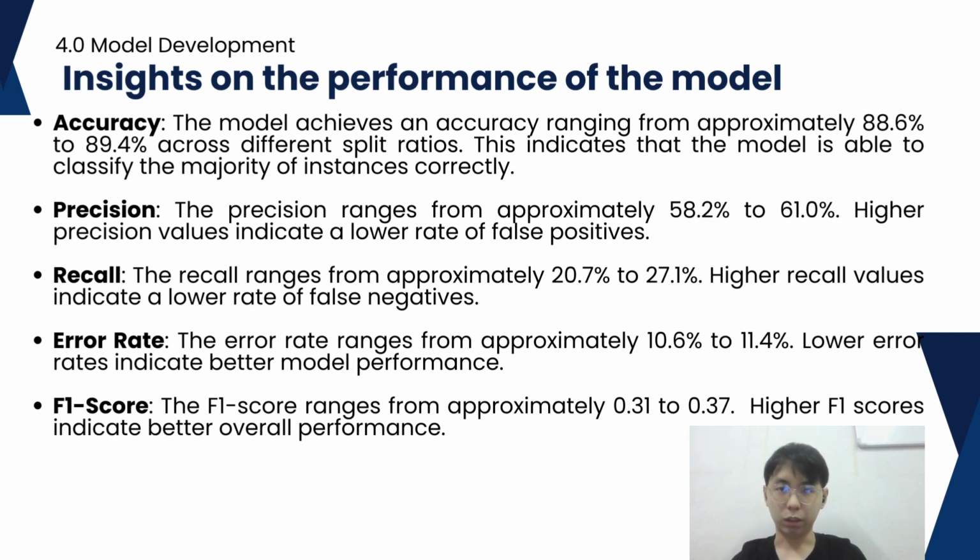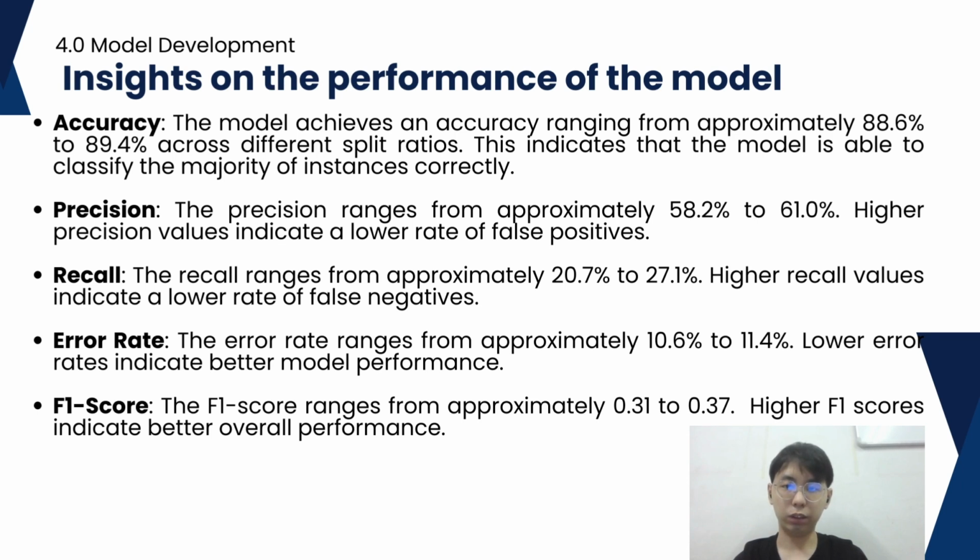Firstly, the model achieved an accuracy ranging from approximately 88.6% to 89.4% across different split ratios. This indicates the model is able to classify the majority of the instances correctly. Second, the precision ranges from approximately 58.2% to 61%. This metric measures the proportion of true positive predictions out of the total positive predictions. A higher precision value indicates a lower rate of false positives.